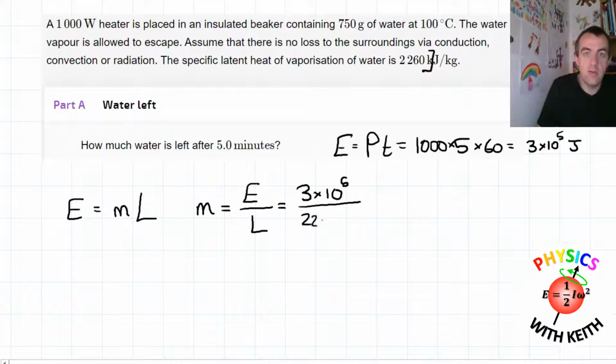So this is 2260000, or times 10 to the power of 3. So we get that in units of joules per kilogram. Plug our numbers in, and we get the mass that is evaporated, but that's not the answer.